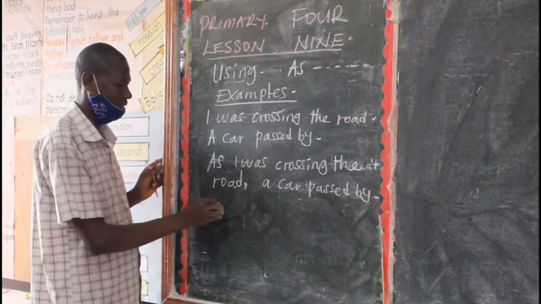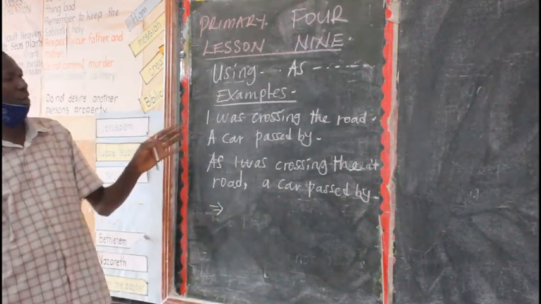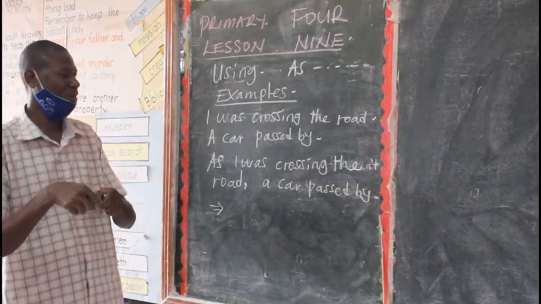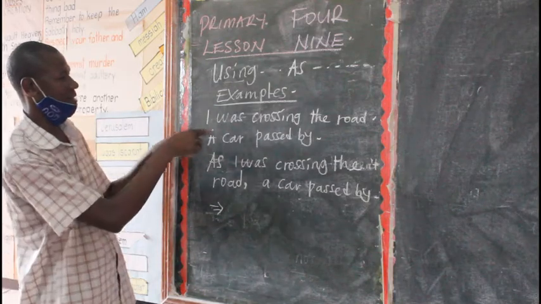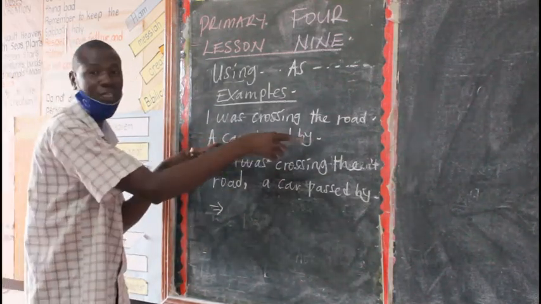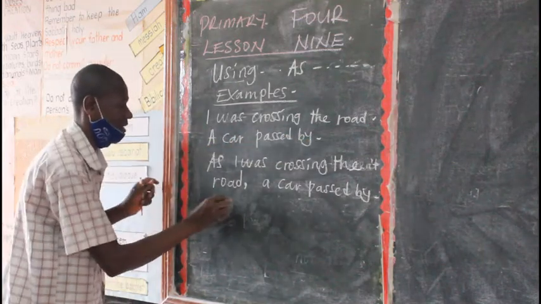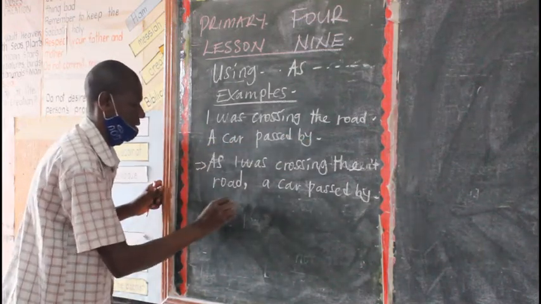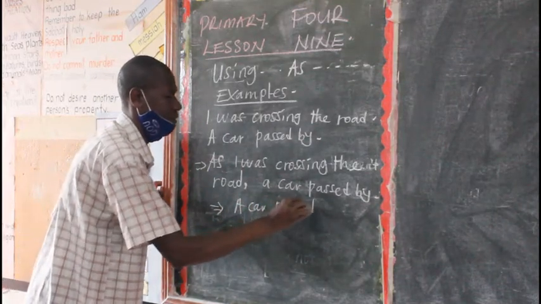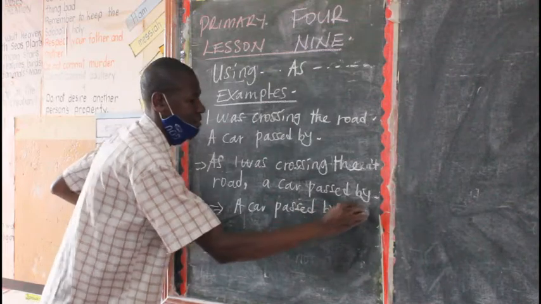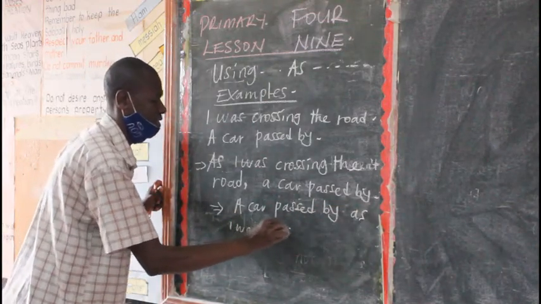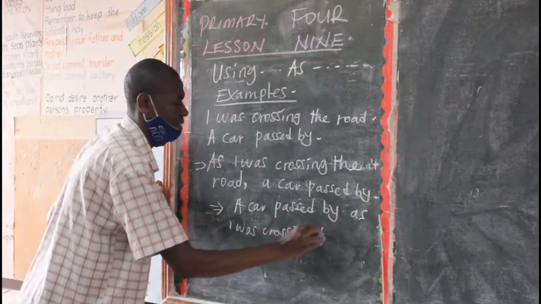Then within a sentence, you come and now look at what came last. What came last is here, a car passed by. So within a sentence, you begin with what came last, and that is a car passed by as I was crossing the road.